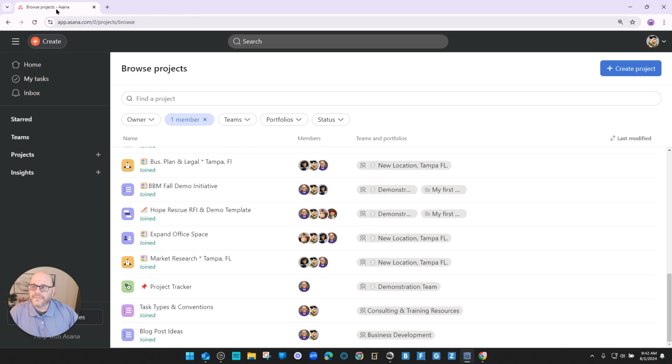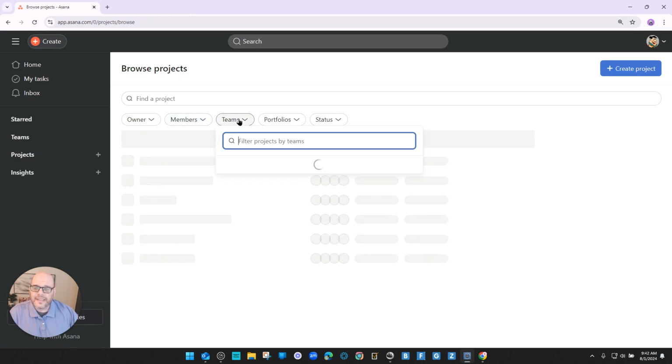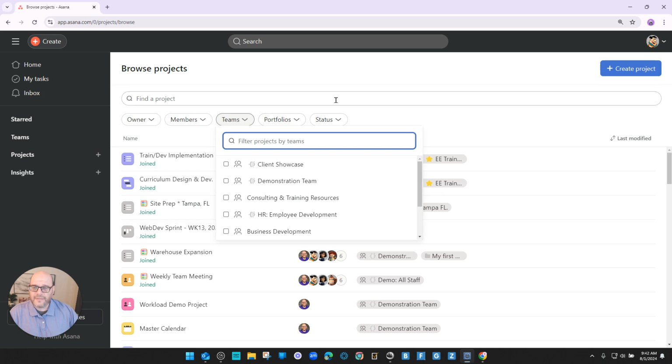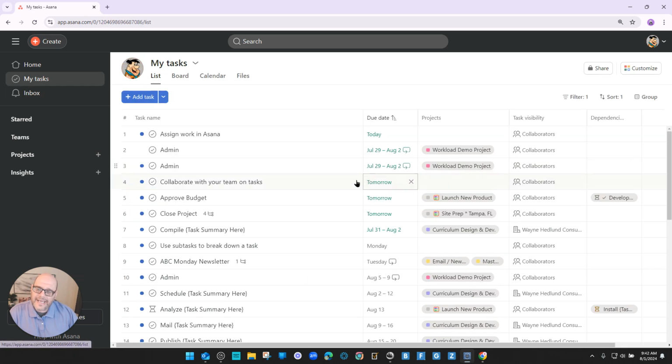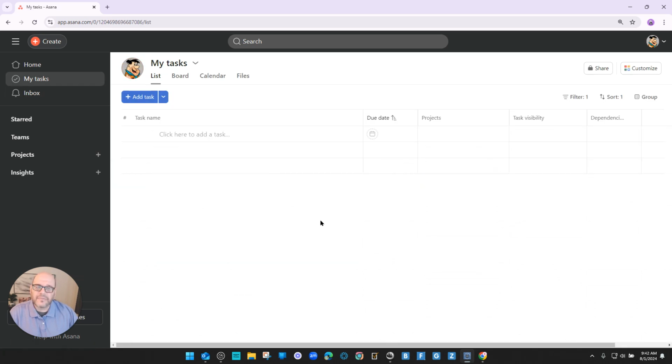Okay, and Asana's being a little persnickety. The other thing we can do is, again, with this one, I'm not going to worry about. I'm just filtering teams and portfolios and status, so I don't need to worry about the rest of these. Okay, so now I can jump over to my tasks. Looks like it's completely empty.